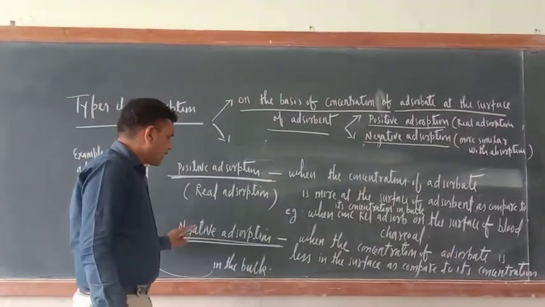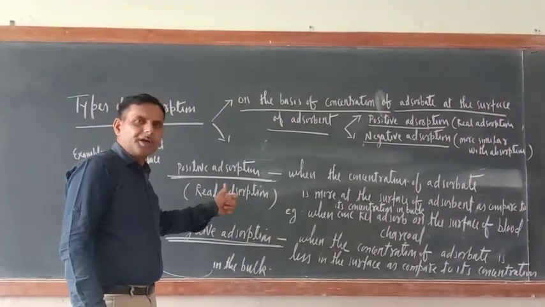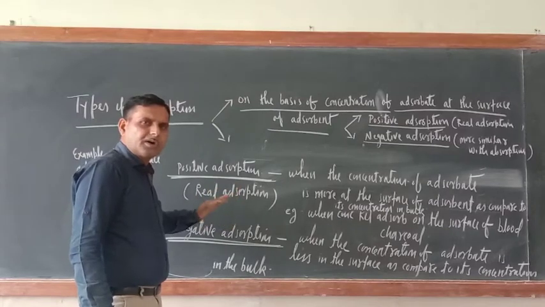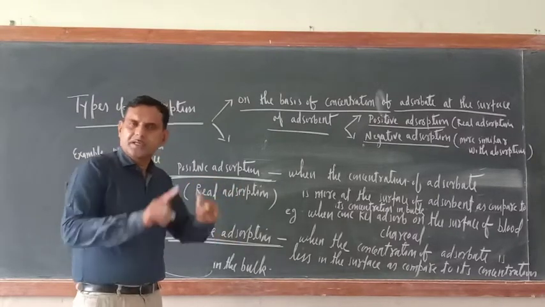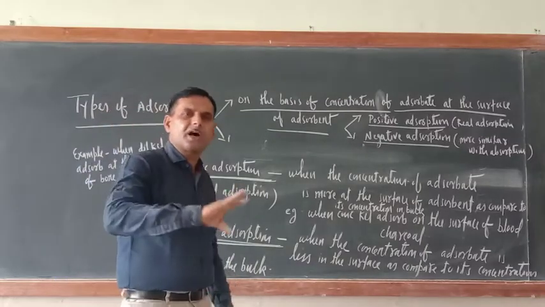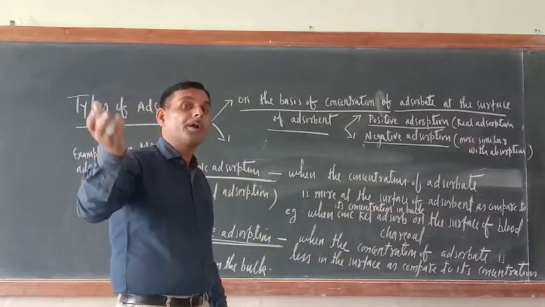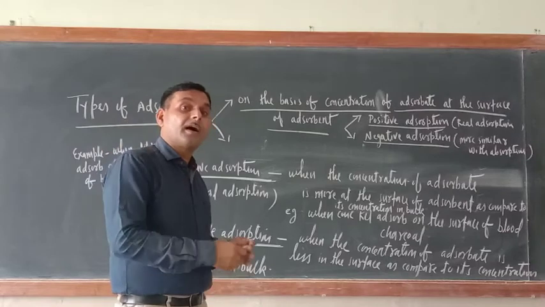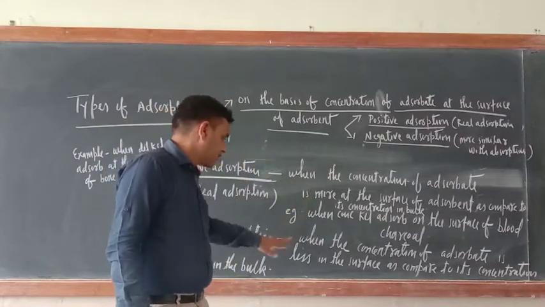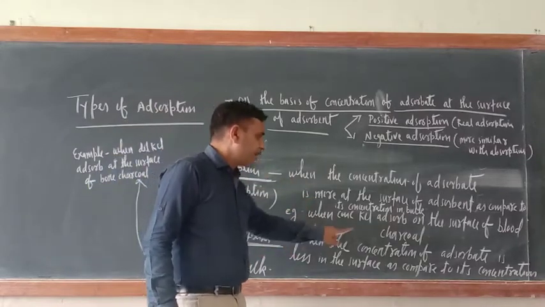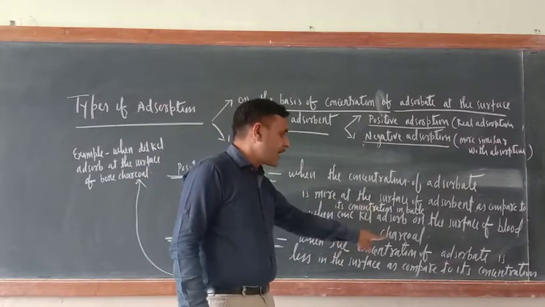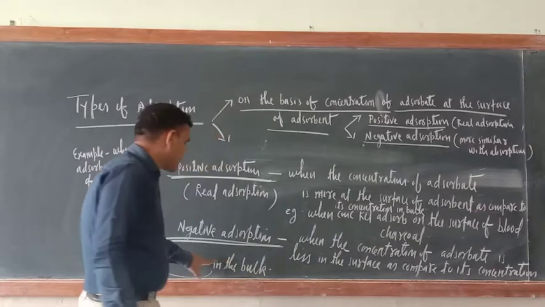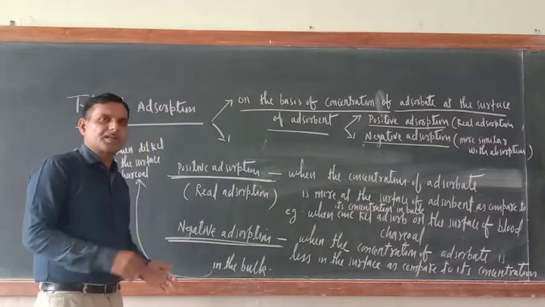So dear cadets, now negative adsorption. What is negative adsorption? It is just contrary to positive adsorption. In negative adsorption, the concentration of adsorbate is more in the bulk than at the surface. So here the definition I have written: when the concentration of adsorbate is less at the surface as compared to its concentration in the bulk. So just try to understand.